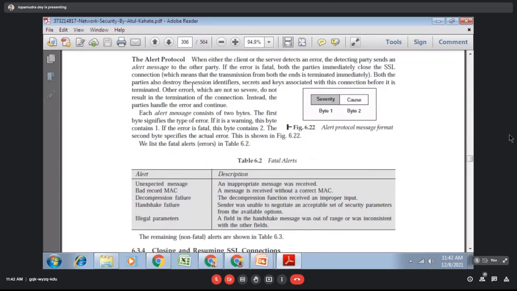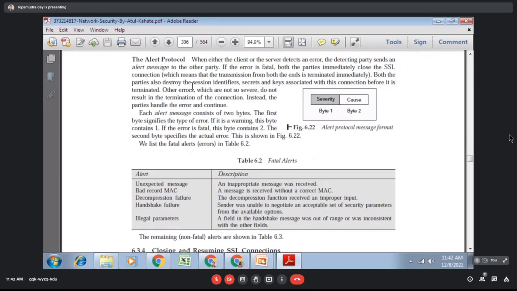So what kind of error? For example, the MAC values generated on both sides are different. That means integrity is violated and the data is tampered with during the transmission. That thing is a part of the alert protocol. If this type of message arrives, it is checked by the alert protocol, and then it will send one alert message that the data is tampered with during the transmission. Please resend the data again. For example, you are sending one message and you didn't get the delivery report. That means the message is lost somewhere.